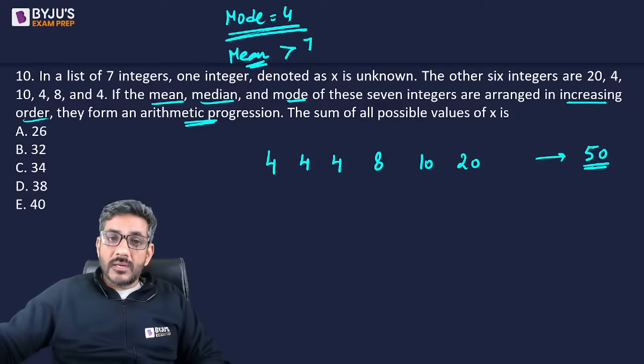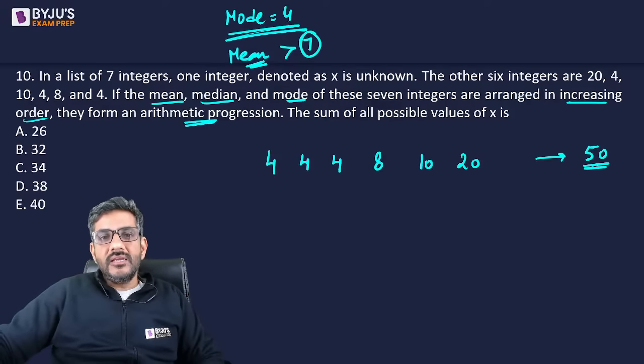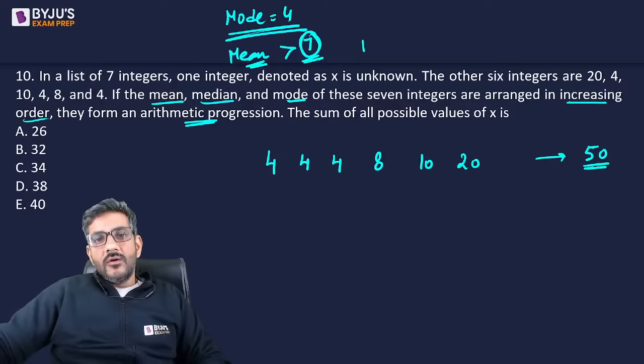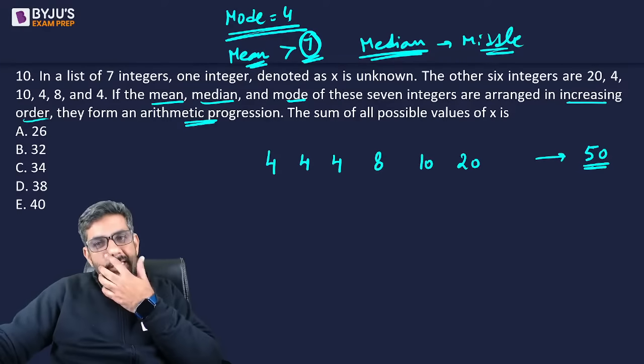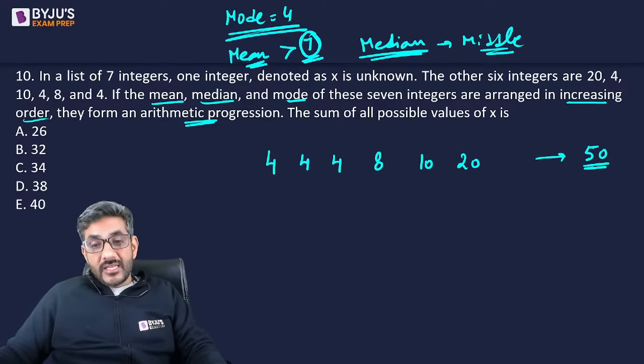If the sum is going to be above 50, that means the mean is definitely going to be greater than 7, right? What about the median? Median is the value which is there in the middle. Now which value is there in the middle?